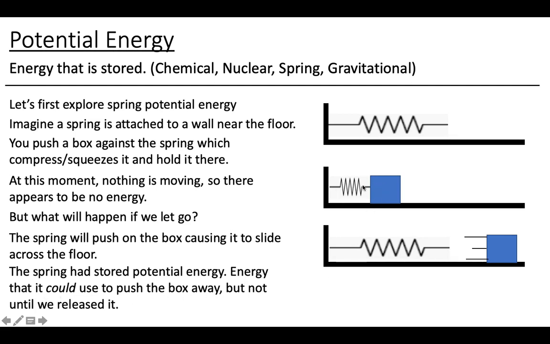Right here in the middle of this experiment, it wanted to push the box away, but we were holding it back, right? So it could push the box, and it will push the box once we let it go. We were holding on to it to keep it still. Once we let it go, then that spring is going to push out and push that box across the floor. So it had energy, and it was waiting. It could not use it until we let it go.